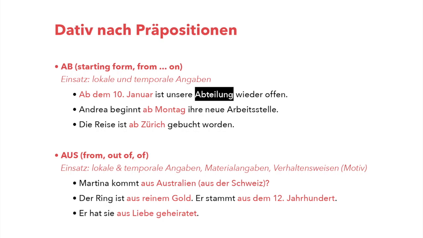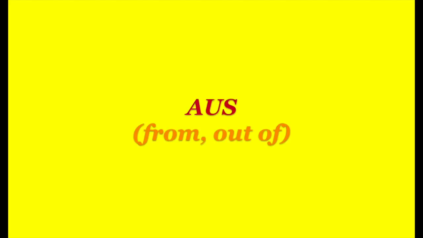I know it is a more difficult and a more advanced word that we should learn, but here I have ab, Abteilung. So ab dem 10. Januar ist unsere Abteilung wieder offen. So I don't only learn a new word, but also this word includes the preposition that I want to learn. Let's go to the next.